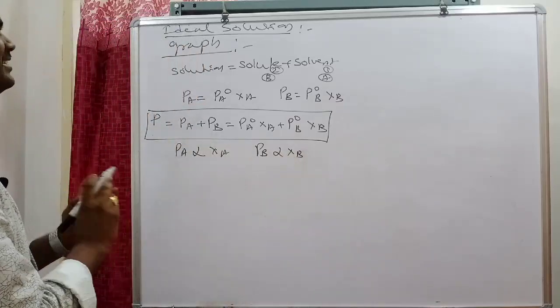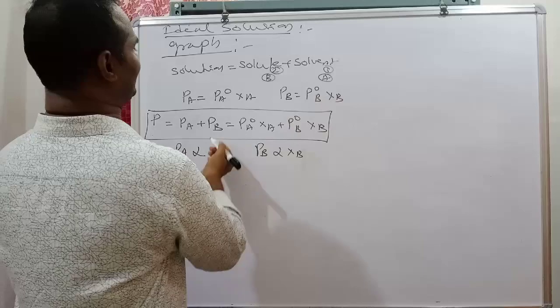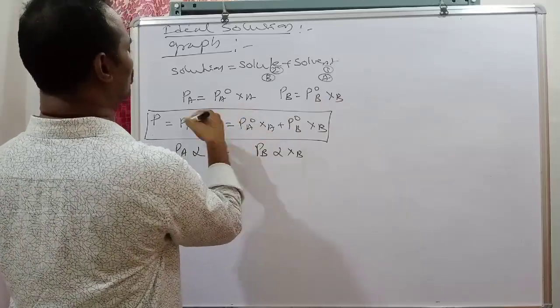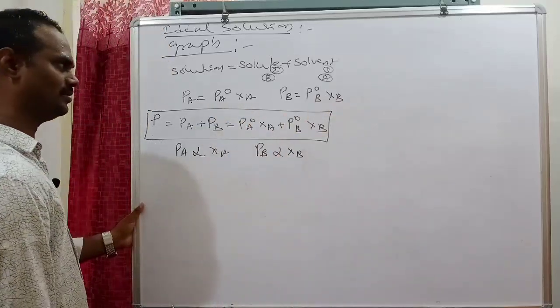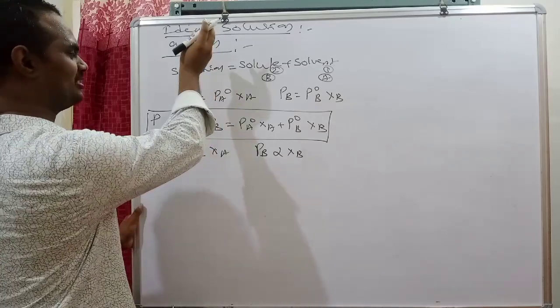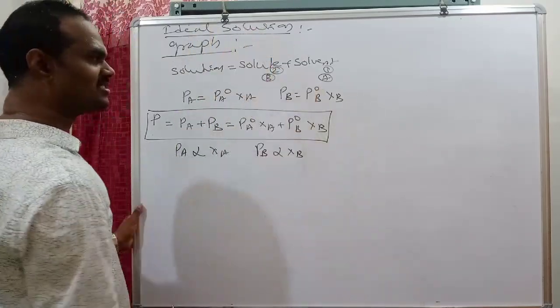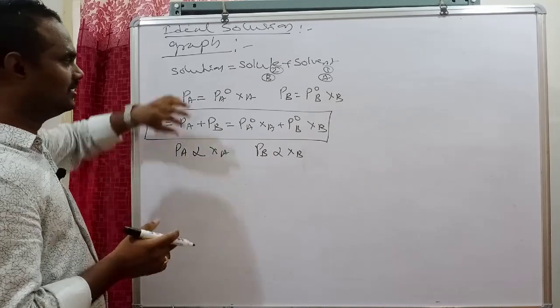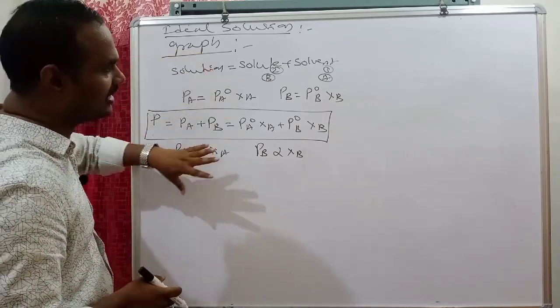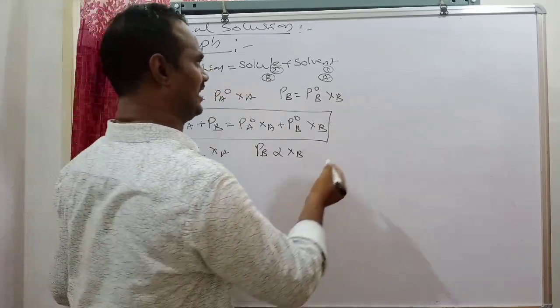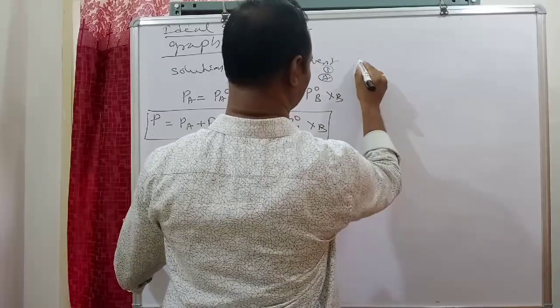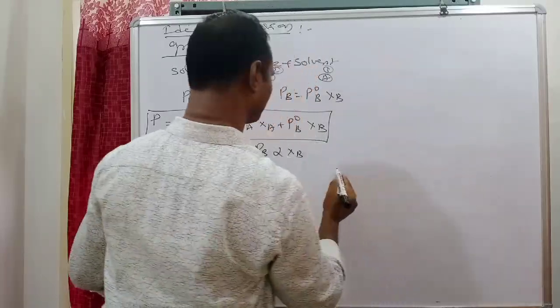Simply remember, in these two components, suppose A is more volatile as compared to B. More volatile means this vapor pressure is more, this vapor pressure is less. You assume like that: A component is more volatile, B component is less volatile.